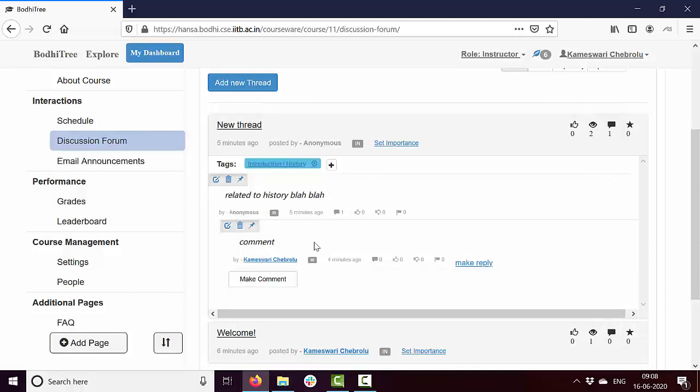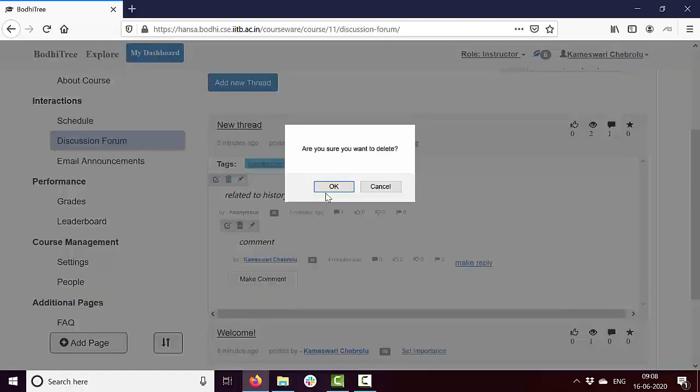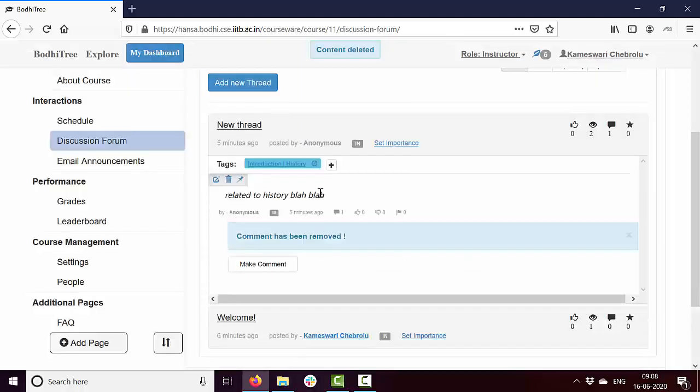If you want to delete this thread altogether, or for example, if I want to delete just this particular comment, I can click delete. It will ask for confirmation. Once you confirm, it deletes. If you want to delete the entire thread itself, you can click here and it is going to delete the entire thread. Let me not delete it.